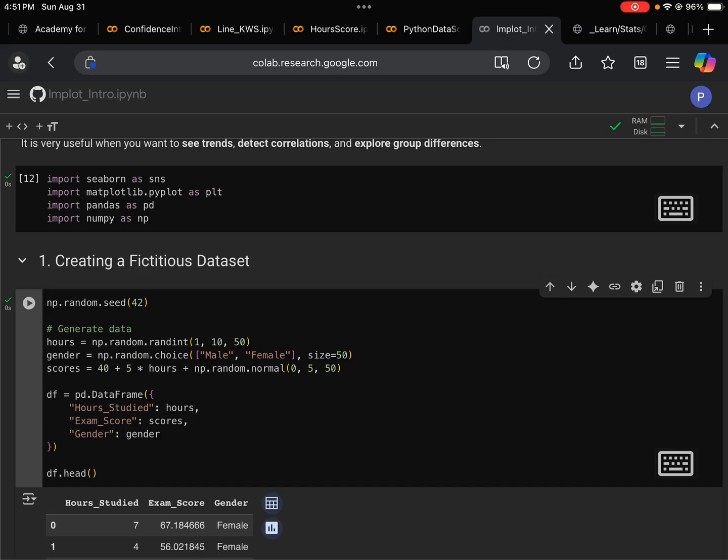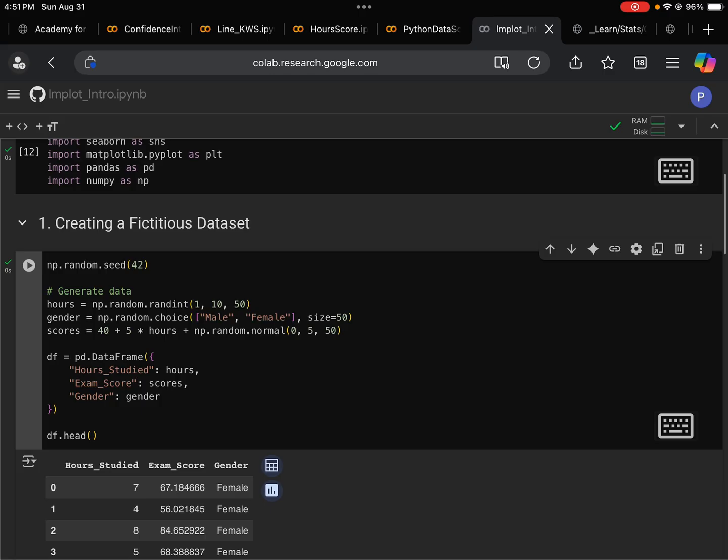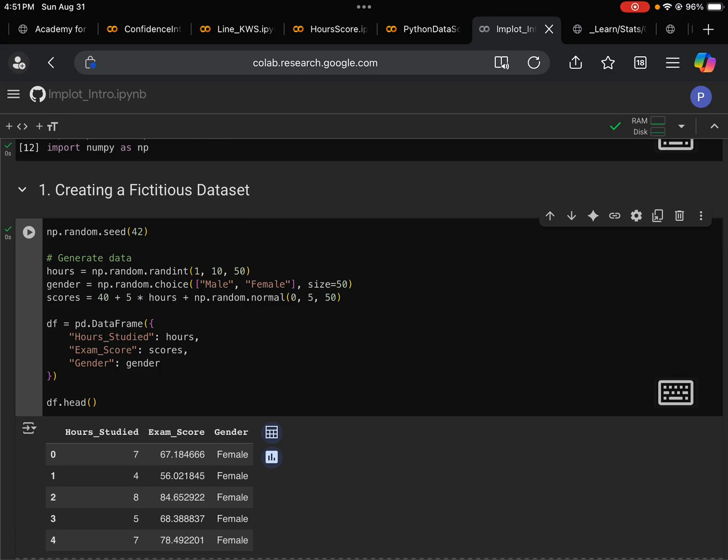To produce hours data points, we use NumPy's random integer to produce 50 integers. And then we have the gender variable. We just randomly choose male or female for each student. Again, the size is 50, and we have scores.